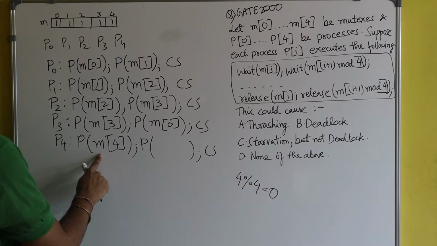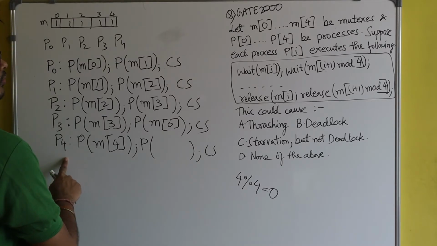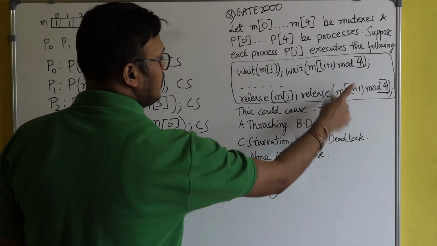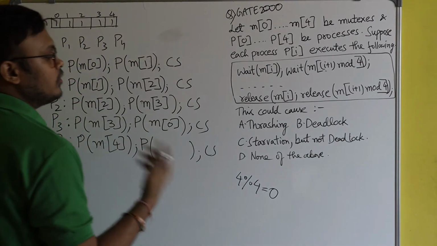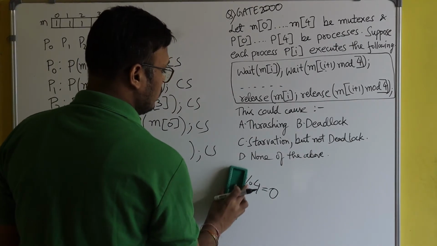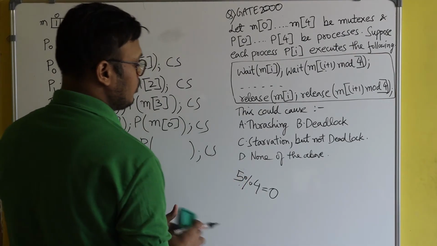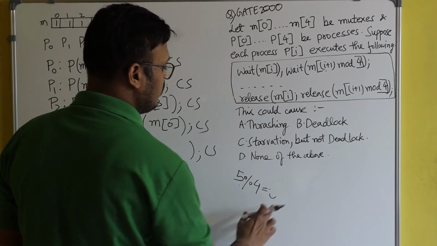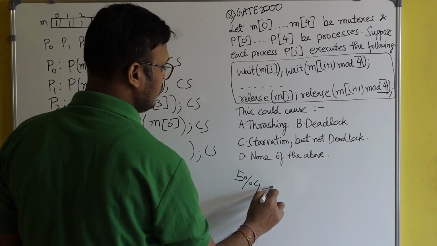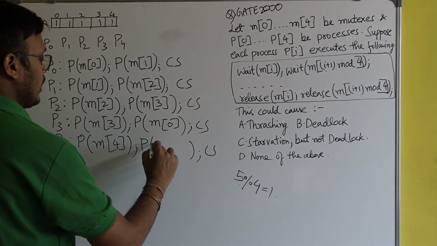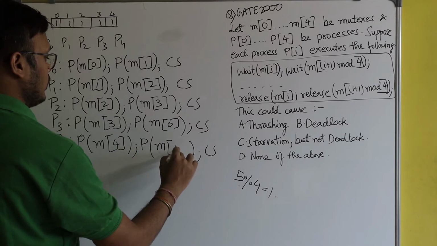You see, the value of I is 4 this time. So, I plus 1 is 4 plus 1. 4 plus 1 means 5. So, 5 mod 4. What is 5 mod 4? 5 mod 4 is obviously 1. What is the remainder? If you divide 5 by 4, it's obviously 1. So, here I will write P m of 1.